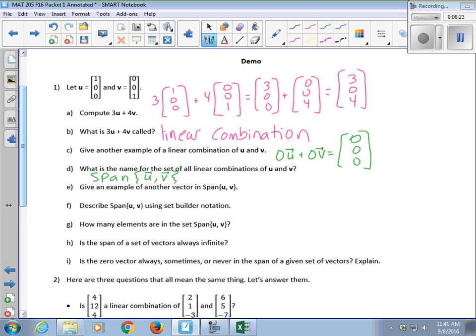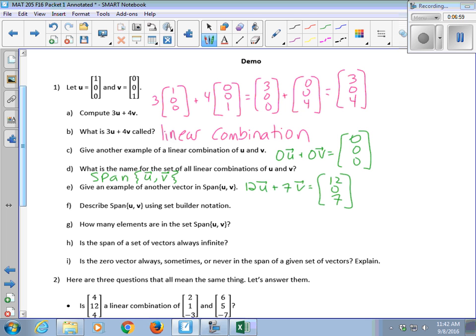We've got 0, 0, 0. That's a linear combination of u and v, so it's in the span. What's another one? 12, 0, 7, because that would be 12u plus 7v. 12, 0, 7 is a vector in the span of u and v. If I want to describe all of the elements in the span of u and v using set builder notation, which we talked about Tuesday.